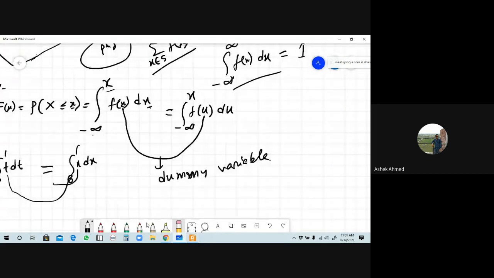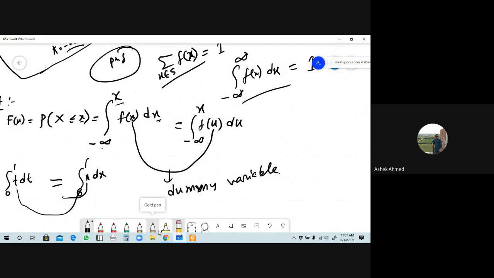From the properties of CDF, if you take the first condition, limit x turns to minus infinity of capital F of x, what will that value be? If you put minus infinity in place of x, the upper limit will also be minus infinity, because the x in f of x and the x in the upper limit are the same. So the lower limit is minus infinity, and the upper limit is also minus infinity, and this is the integral of f of u du. When both limits of an integration are the same, what is the value?